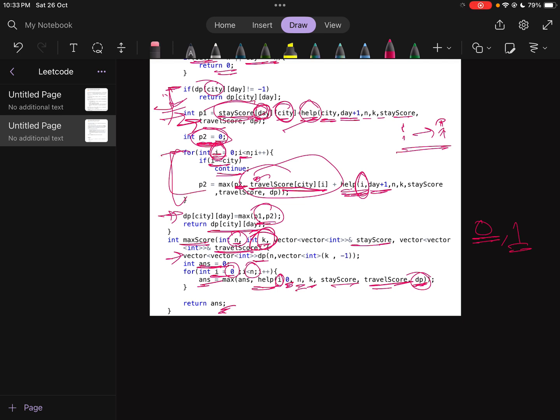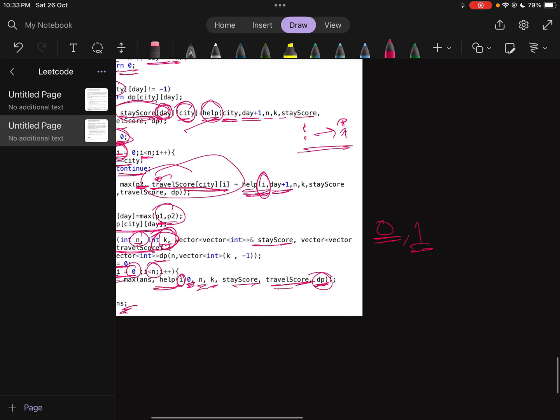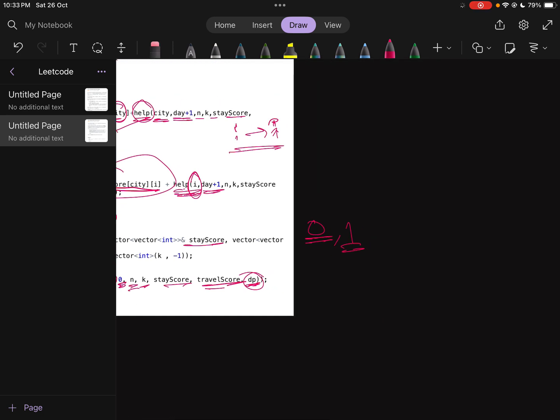It's clear. If you have any doubt or suggestion, comment on that and I'll definitely reply. Now, this is for recursion. Now you can check, we are recursively calculating the same things multiple times. How?